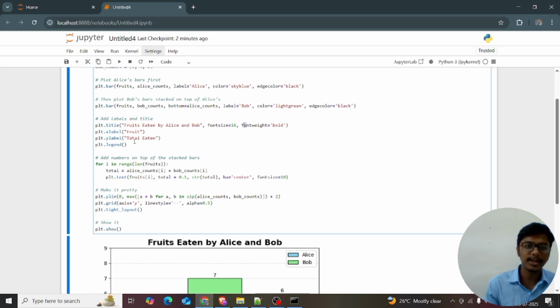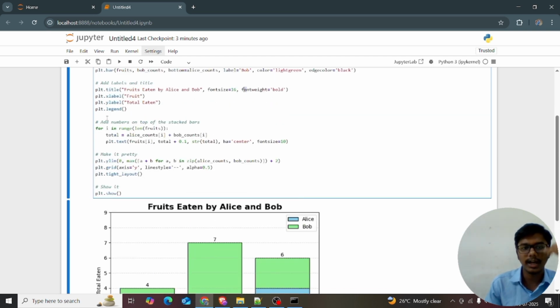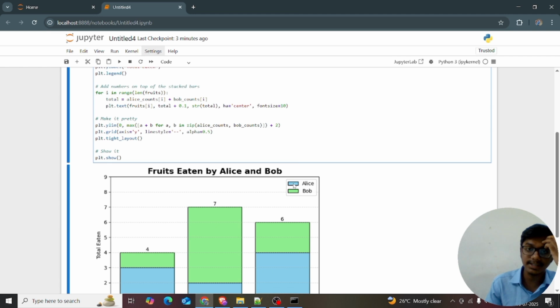Everything is similar. Sorry for the interruption, the table was shaking. So plt.title "Fruits eaten by Alice and Bob", with font size 16 and bold, xlabel is equal to fruits and ylabel is equal to total eaten. And plt.legend, I just want the legend. Legend shows the color difference between Alice and Bob.